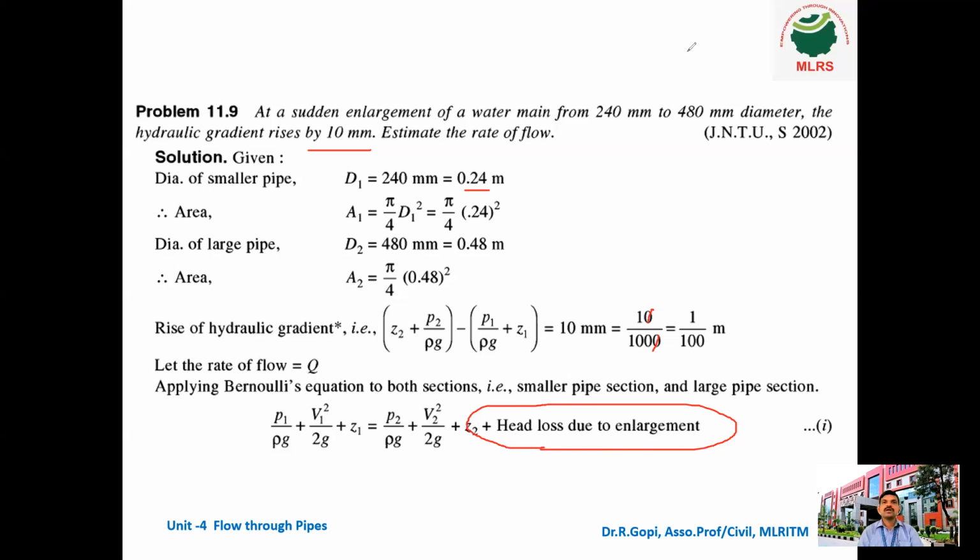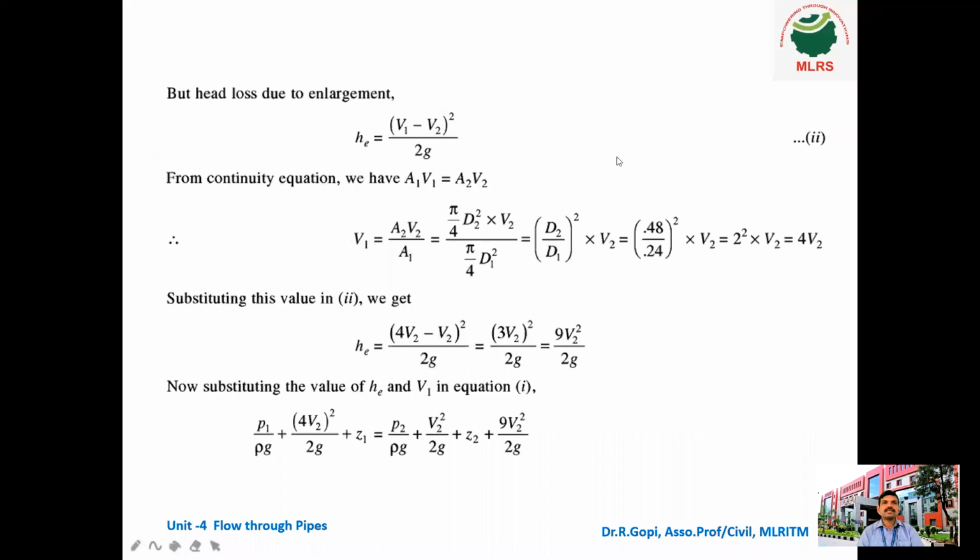Okay, students. Next, how to find the velocity. Now, what is the head loss due to enlargement formula? H is equal to (V1 minus V2) the whole square divided by 2g. This is the formula. So we don't know V1 and V2, there are two unknown parameters.